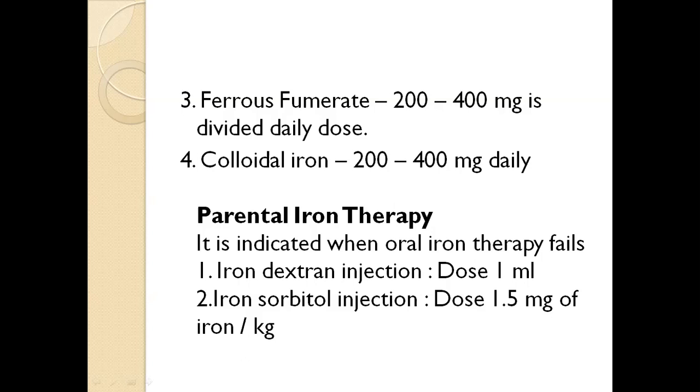Parenteral iron therapy is indicated when oral iron therapy fails. Iron dextran is given in injection form, dose is 1 ml, and iron sorbitol is given in injection form, dose is 1.5 mg of iron per kg body weight.